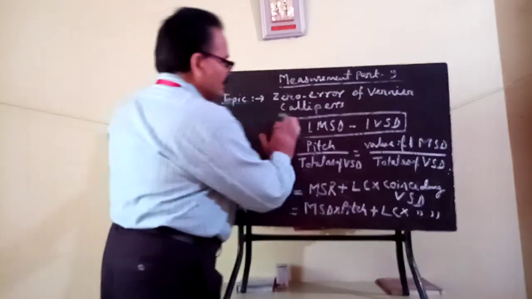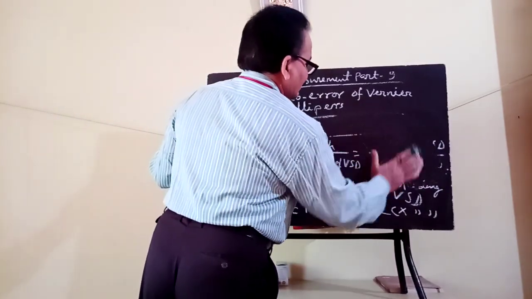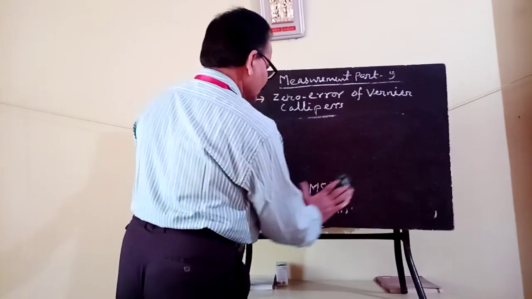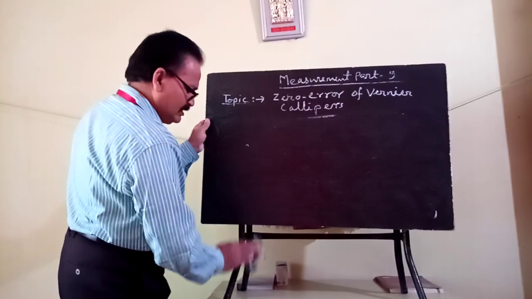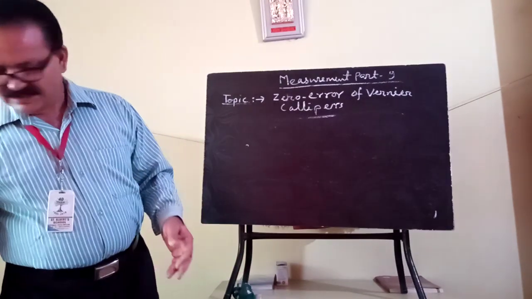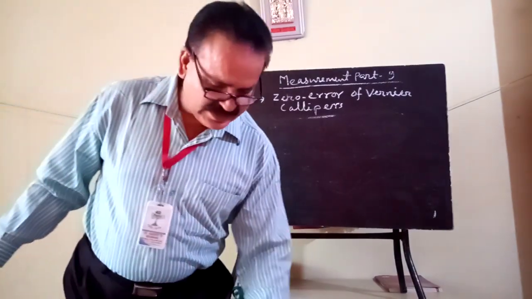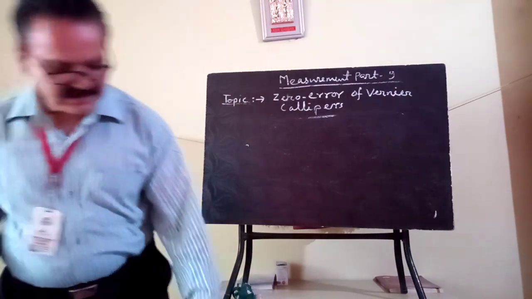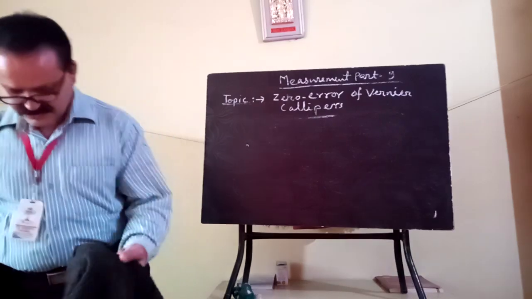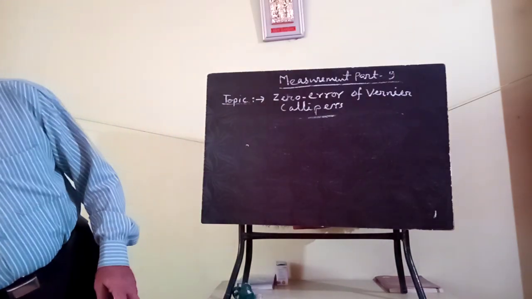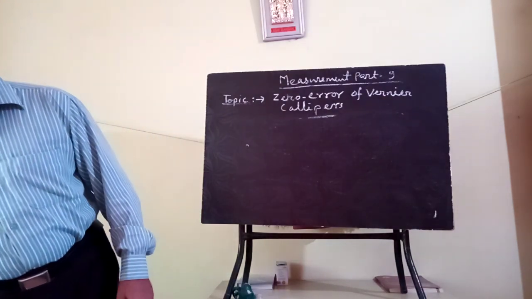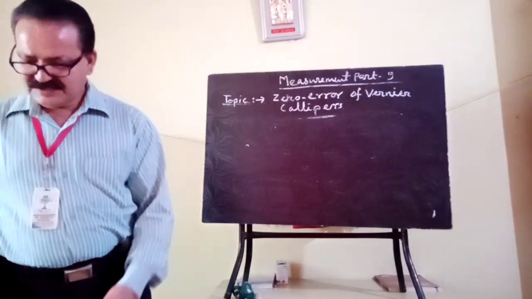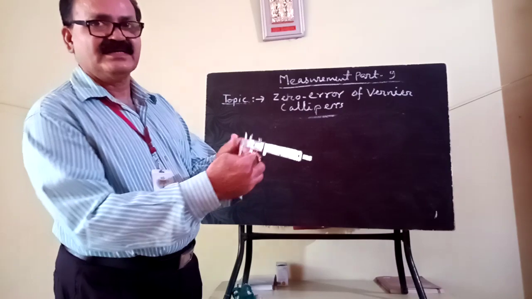Now today's topic is the zero error of the vernier. Suppose this is your vernier caliper. I will show you the instrument.